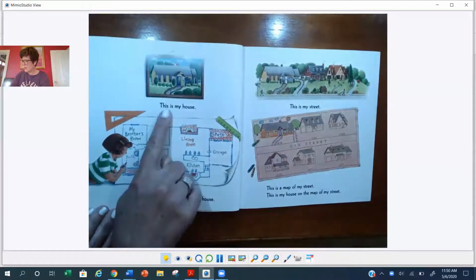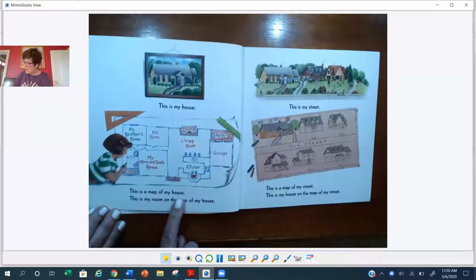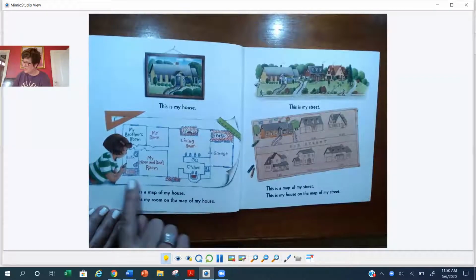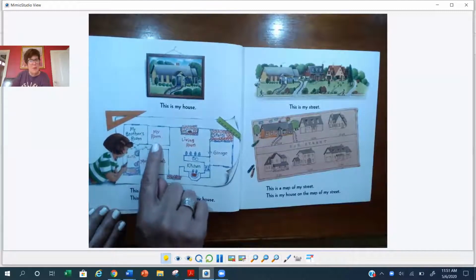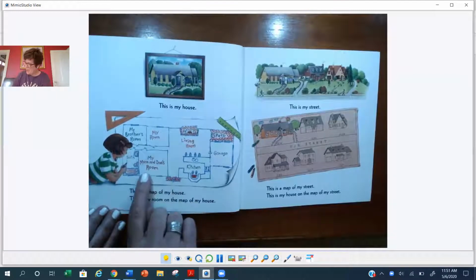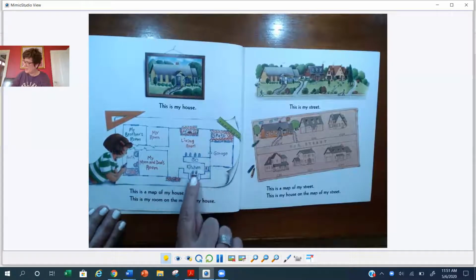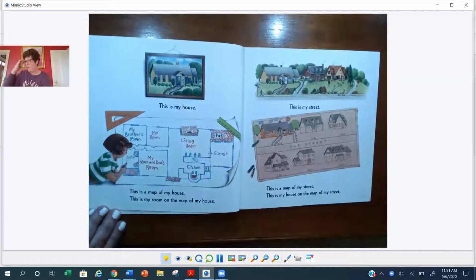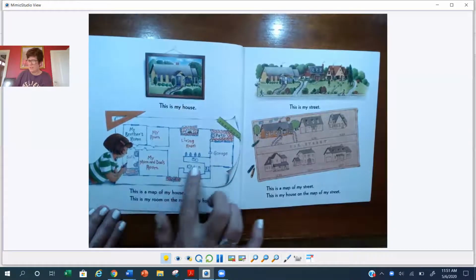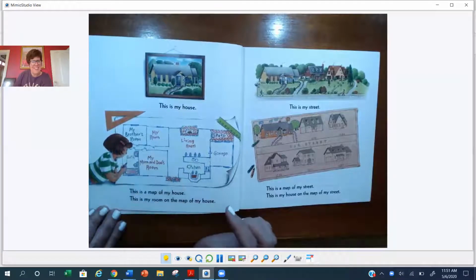This is my house. This is a map of my house. This is my room on the map of my house. Look, she drew this. There's her brother's room. It says my brother's room. My room is right here, right? And my mom and dad's room, and the bathroom, the living room, the kitchen, the patio, the garage. Now my house doesn't look just like that. But wouldn't it be fun to draw a picture, a map of your house? That would be super fun, huh?